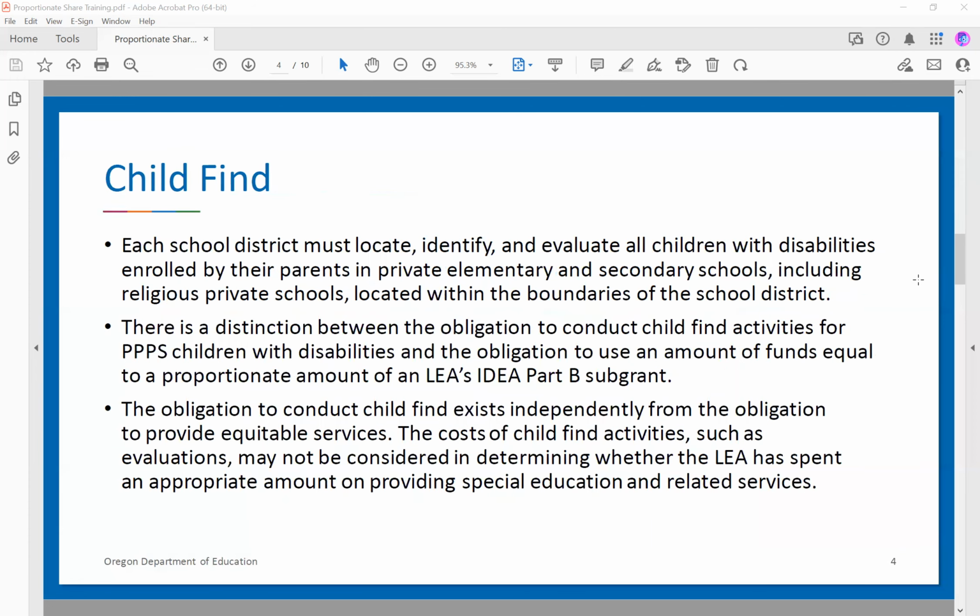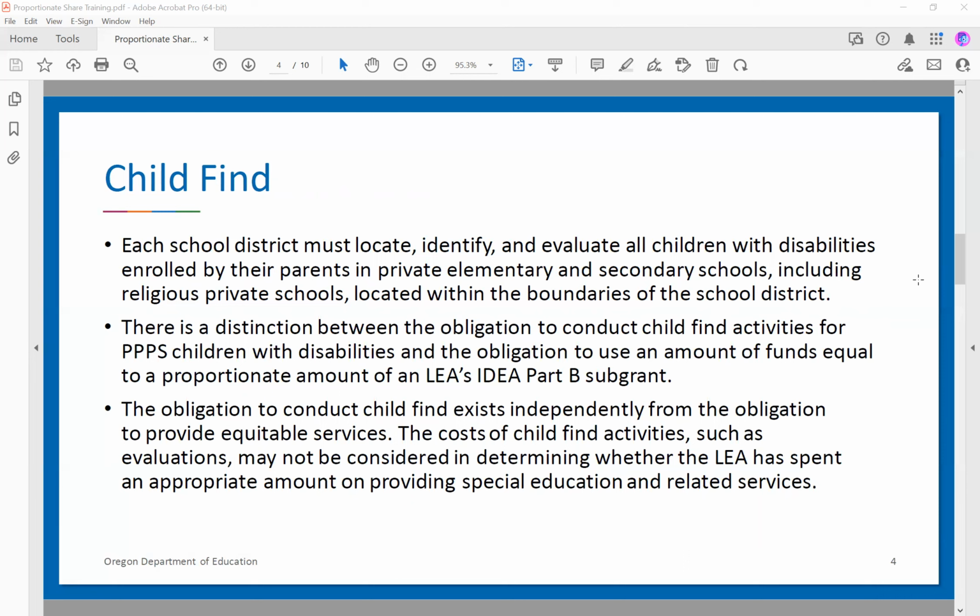One thing about the parentally placed private schools, the obligation for child find is still present for students enrolled in private schools. This includes religious private schools as well that are located within the boundaries of the district. So child find is not part of the equitable services. It exists independently from that need.